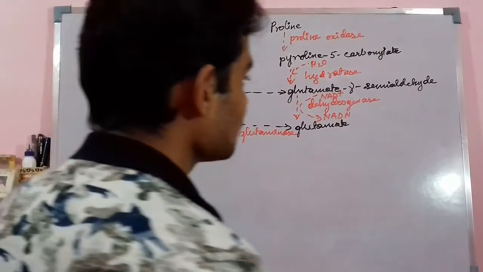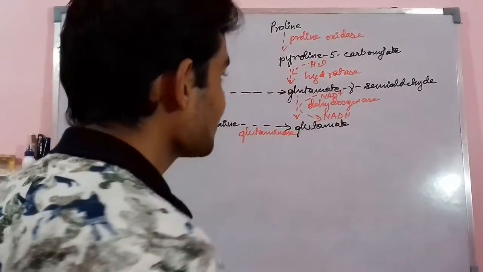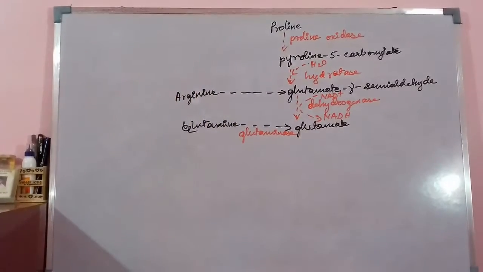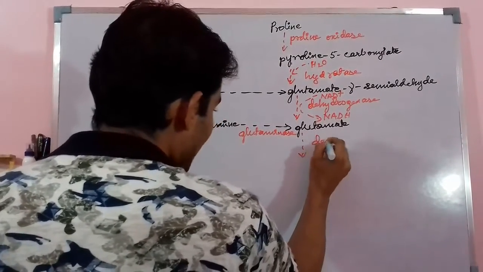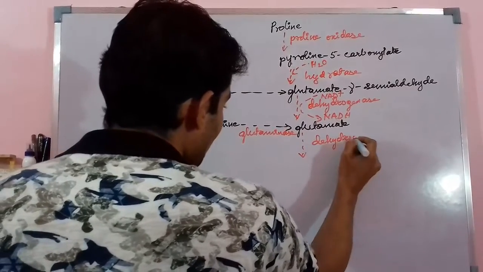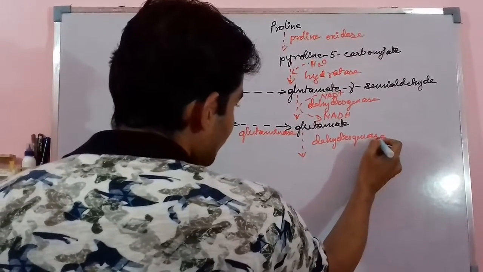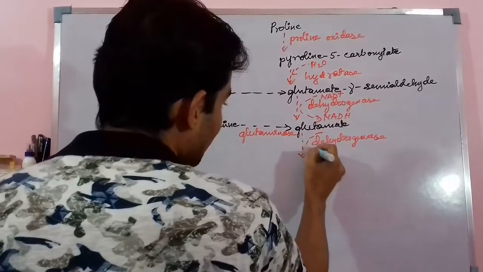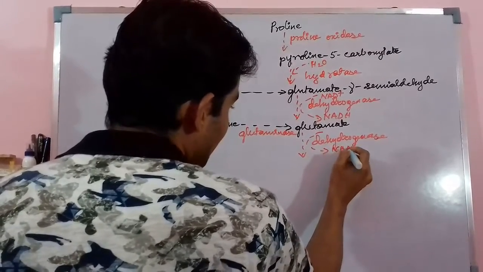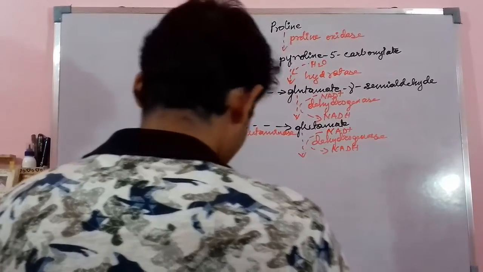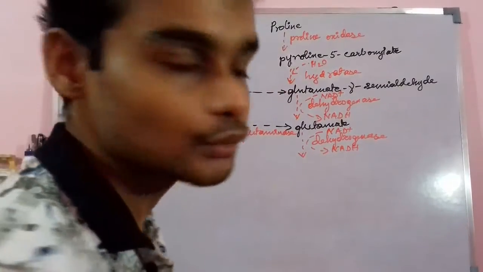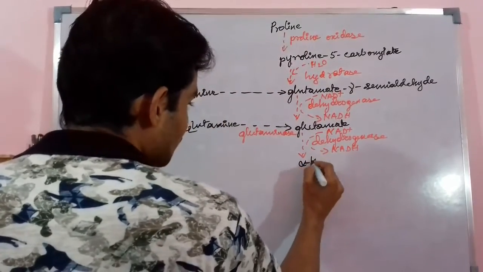Now, this glutamate, by the action of dehydrogenase, and again with NAD plus participation forming NADH, helps in forming alpha ketoglutarate.